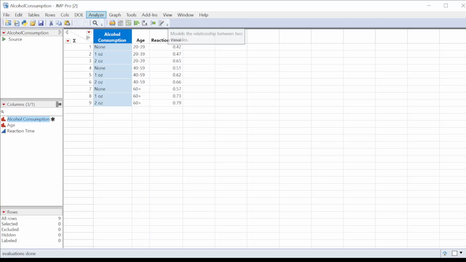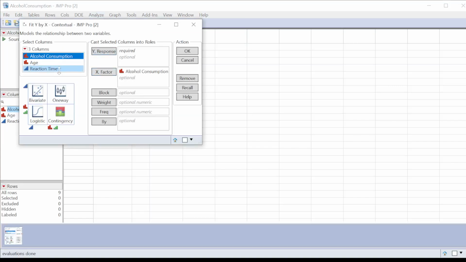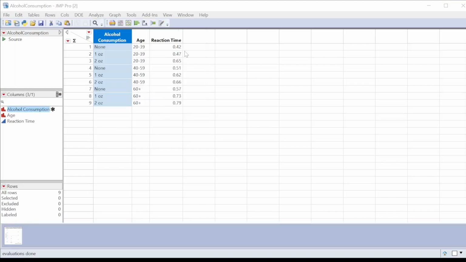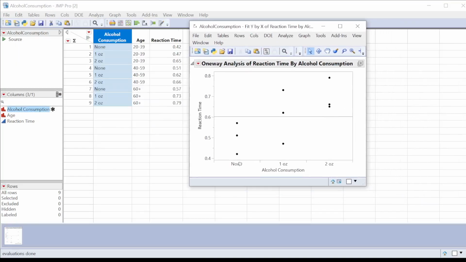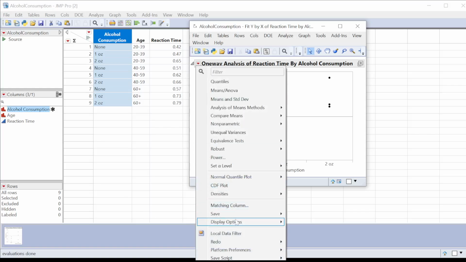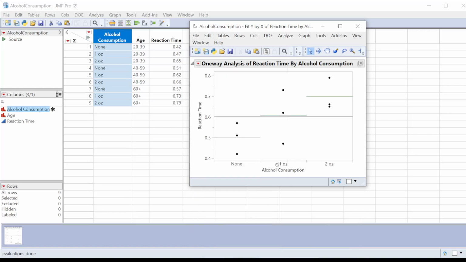So now when I go and do analyze, fit Y by X, alcohol consumption, reaction time like we've been doing, those should be in the right order. So now I have none, 1 ounce, and 2 ounce. What we have been doing up to this point is just display options and then mean lines, right? However, this display does not take into consideration the different age groups, which is something we want to worry about when we're looking at reaction time. So my blocking variable here is age. We must take that into consideration when we're trying to compare the effect of the alcohol consumption.